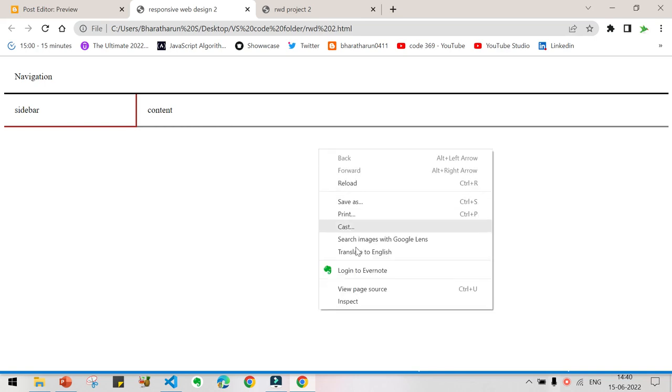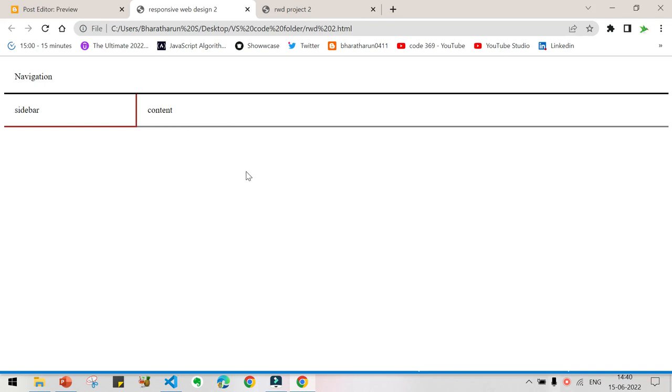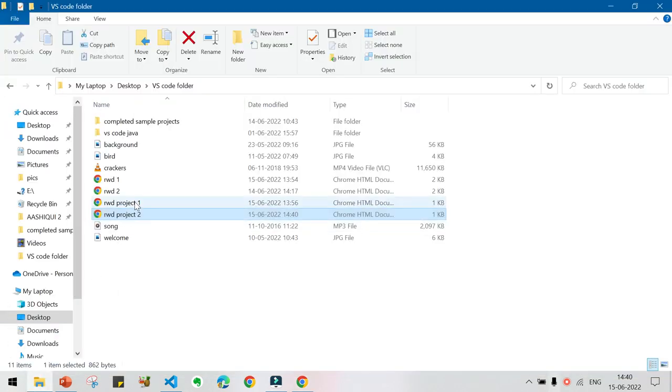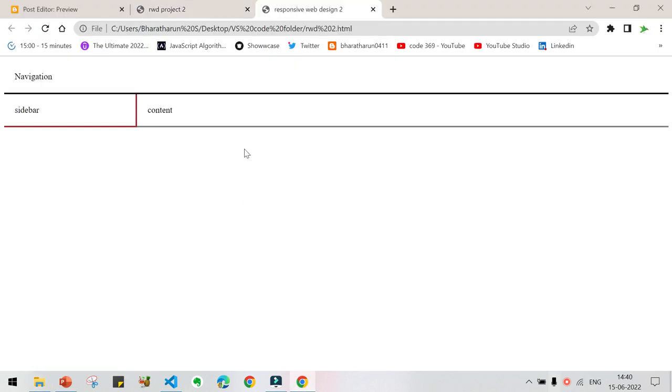Now let us open and inspect. It is not showing, so open it again, RWD project, RWD2. So now what we have done is we have created a layout for laptop or computer. Now what we are going to do is change the layout to be responsive for the mobile phone.